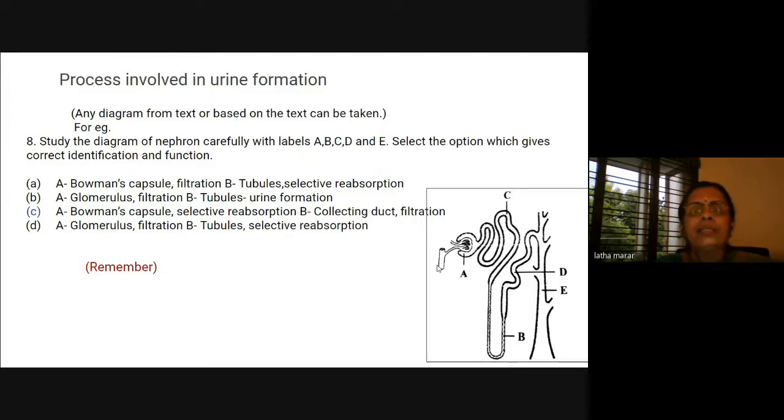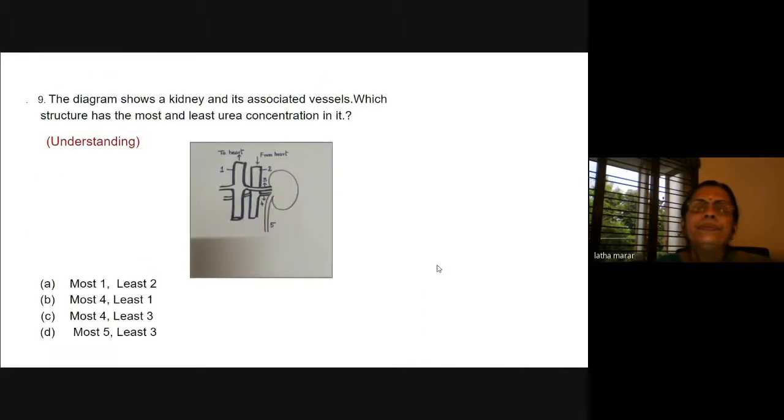Okay, teachers, I'll proceed. This is another diagram of the kidney. The diagram shows the kidney and its associated vessels. Which structure has the most and the least urea concentration in it?